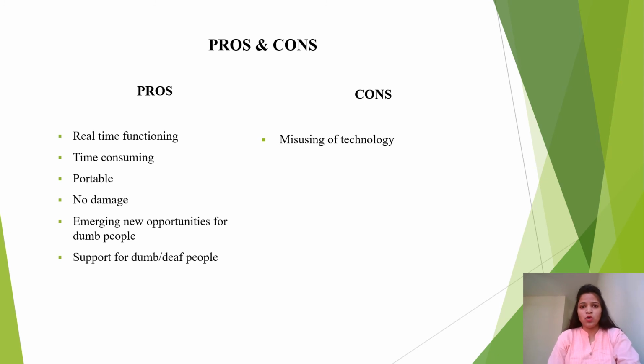These are some pros and cons of this project. Pros are real-time functioning, time-saving, portability, no damage, emerging new opportunities for dumb people, and support for dumb and deaf people. Cons are misuse of the technology by people.